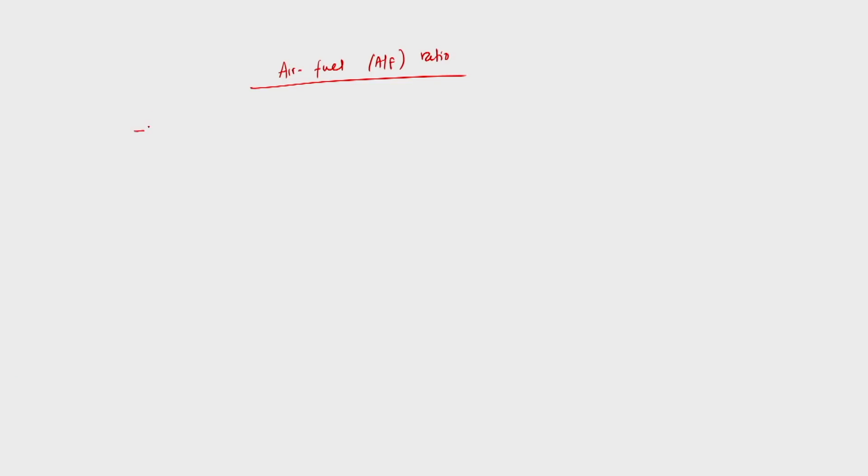We discussed in the last class that air fuel ratio influences the flame speed. So we have seen that if the air fuel ratio is higher, because we can't always supply a higher air fuel ratio, as it will not always be economic.